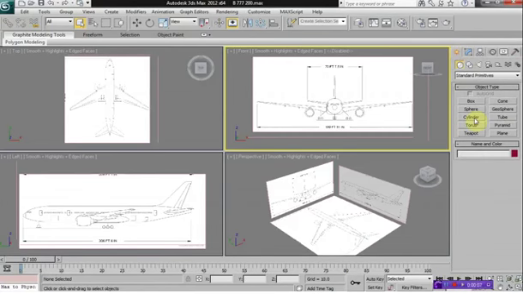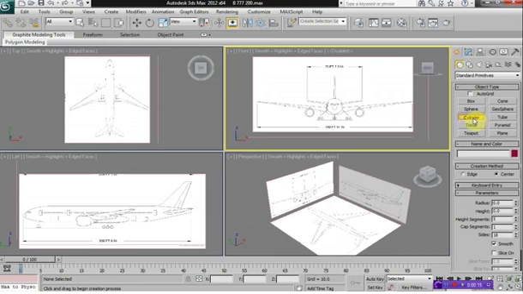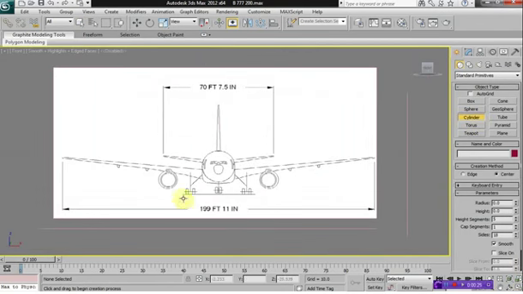So to start out, many times I like to use primitives to start my modeling because it takes away a lot of the bulk modeling. So on an aircraft, usually they are more cylinder based. So we're going to start with the cylinder here and just go into your front viewport and draw a cylinder in the center of your aircraft.